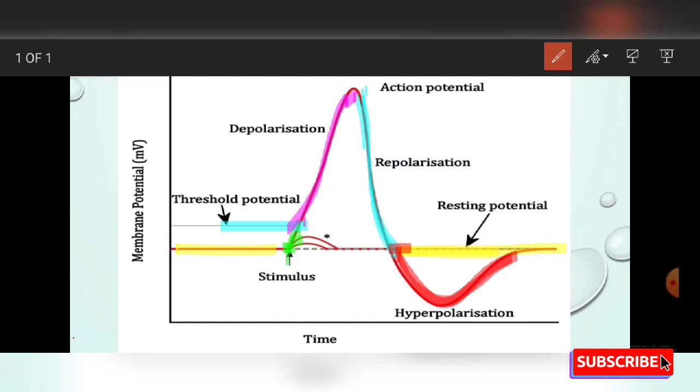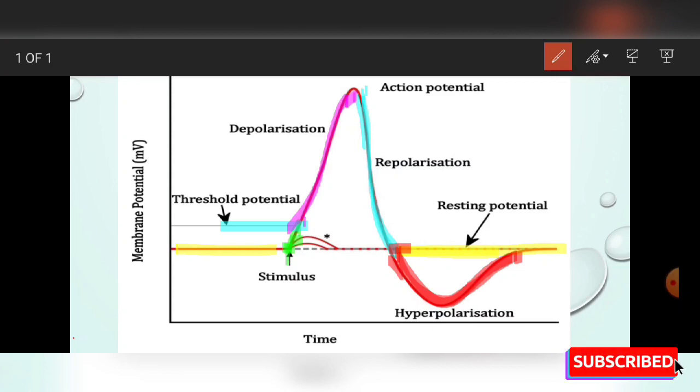This is the point of hyperpolarization, when more negativity is created inside the membrane because more potassium moves continuously outside the membrane. After some time, the resting membrane potential is re-established by the sodium potassium pump.